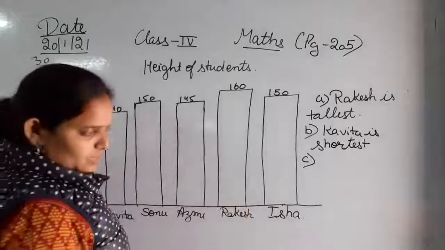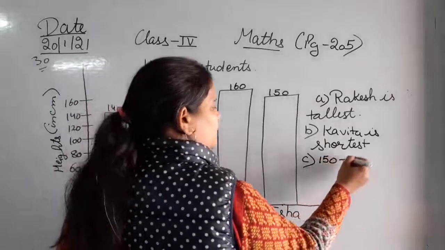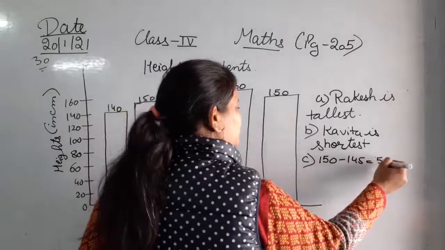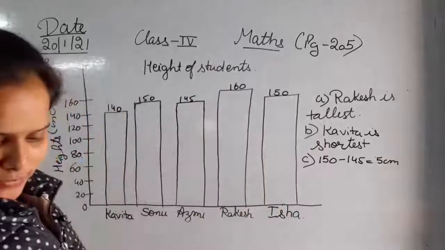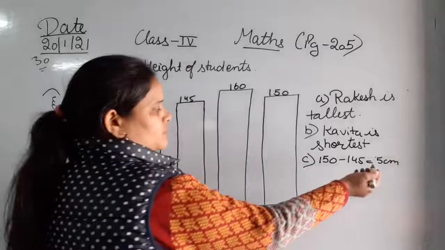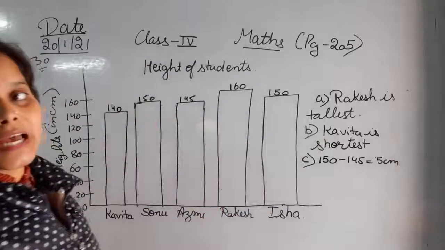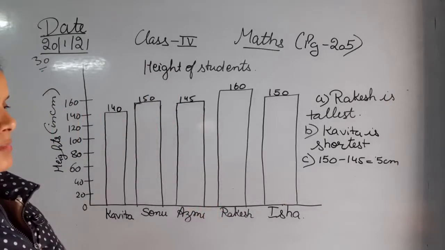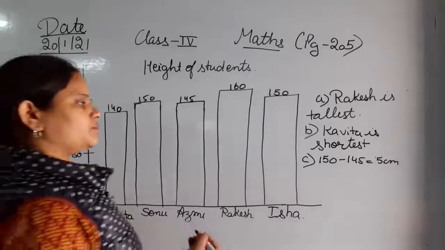Okay, so that is 150 minus 145 is equal to 5 centimeter. Question है, what is the difference in the height of Azmi and Isha? Okay, that is 5 centimeter. Okay, चाहो तो आप लिख सकते, difference in the height of Azmi and Isha is of just 5 centimeter. If you want, you can.